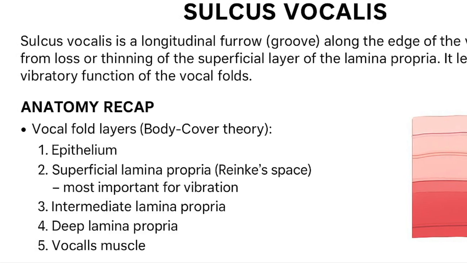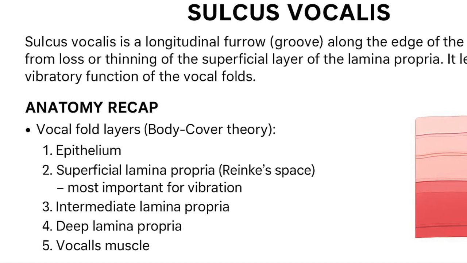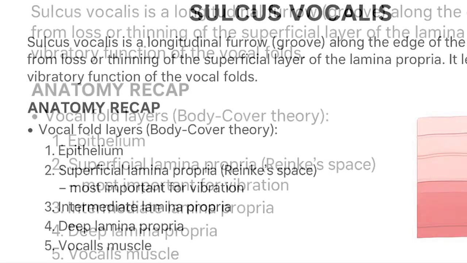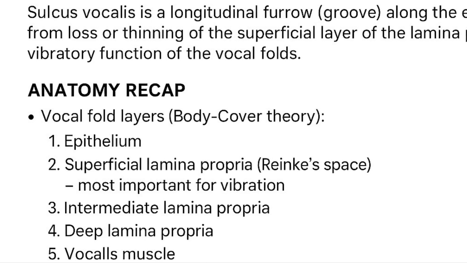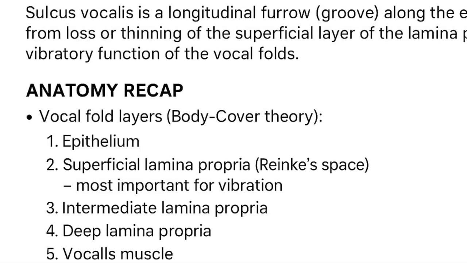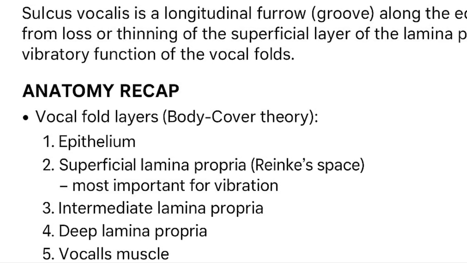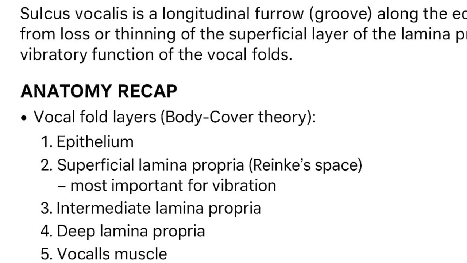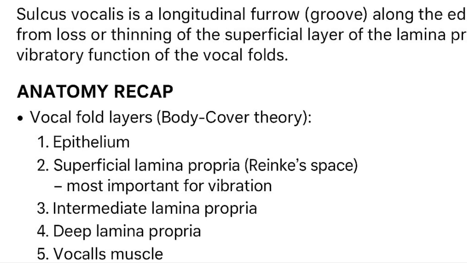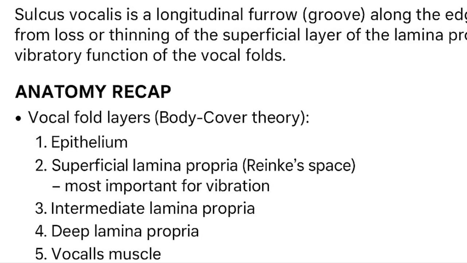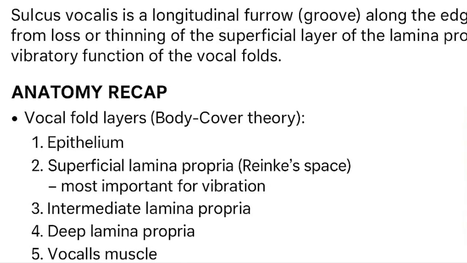Before going into the classification of sulcus vocalis, it's necessary to recap the anatomy. What is body cover theory? Body is made by the vocalis muscle and cover is made by the epithelium and lamina propria. So the layers are epithelium, superficial lamina propria, intermediate lamina propria, deep lamina propria, and last is the vocalis muscle. Most important for vibration is the epithelium and superficial lamina propria. That is the main cover of the vocal folds.